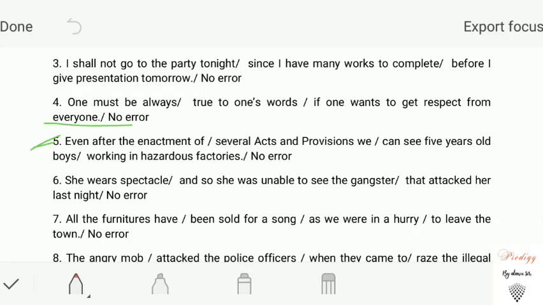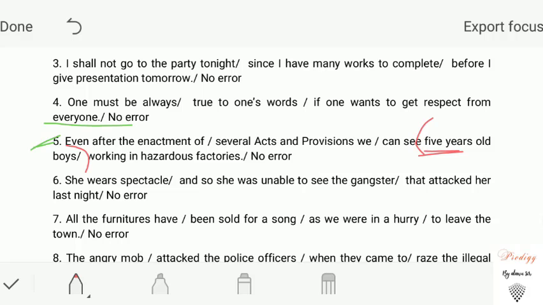Even after the enactment of several acts and provisions, we can see 5-year-old boys working in hazardous factories. The question is, in which part of the sentence does the error lie? 5-year-old boys. You can see the phrase is written like that.